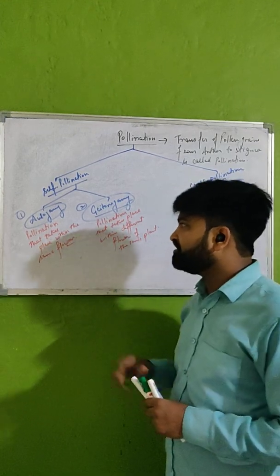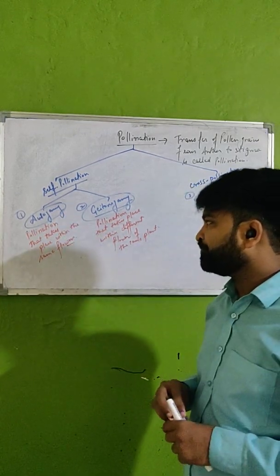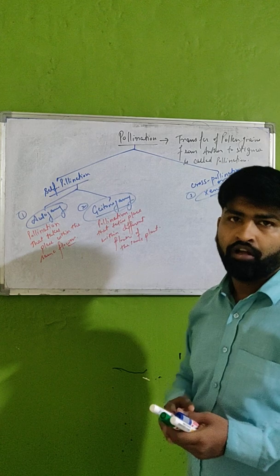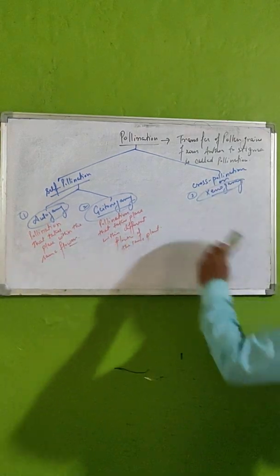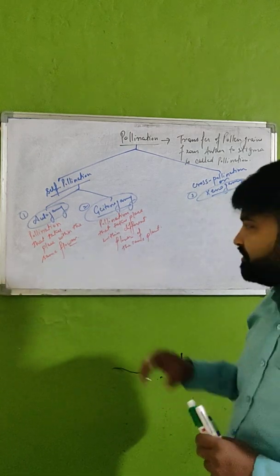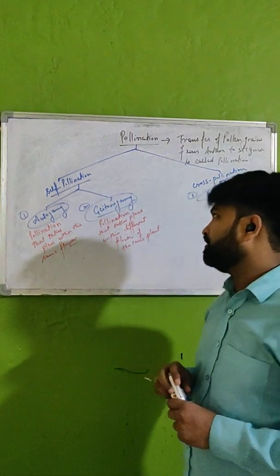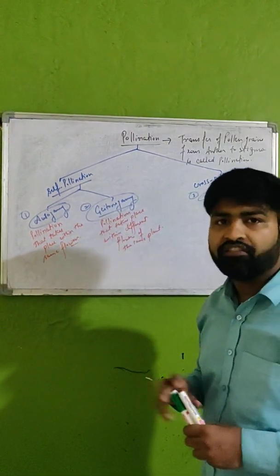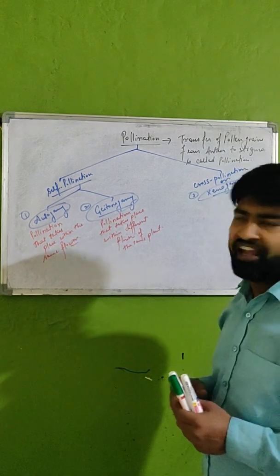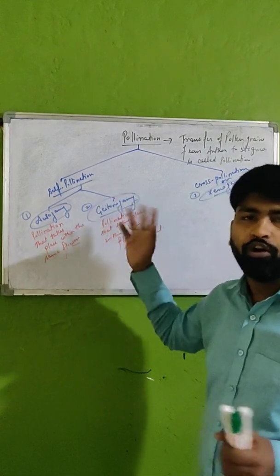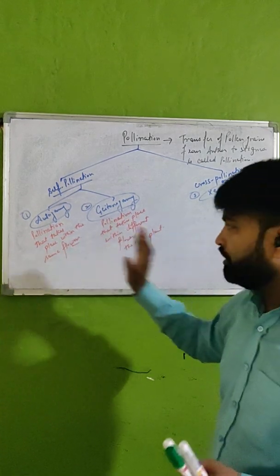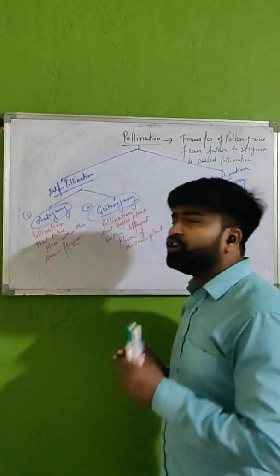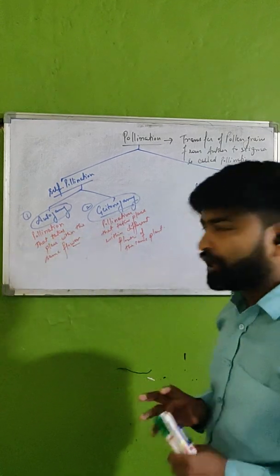The another difference is that autogamy is self-dependent, means it does not require any agent, but here some agent is required, because without the help of agent the pollen cannot transfer from one flower to another. The agent might be insect, wind, water, anything, but there some external agent is required. But here in case of autogamy, no external agent is required.